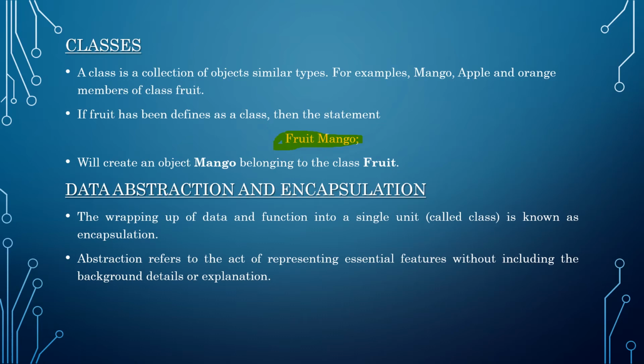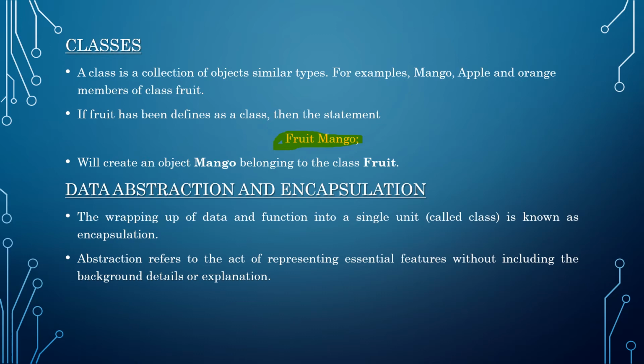Another basic concept of OOPS are data abstraction and encapsulation. The wrapping up of data and functions into a single unit, which is called a class, is known as encapsulation. Encapsulation is nothing but binding the data and code or the functions into a single unit, into a single class.